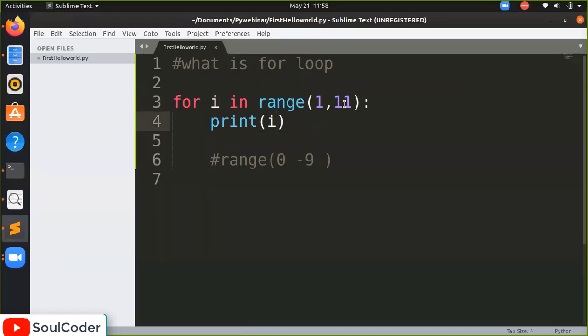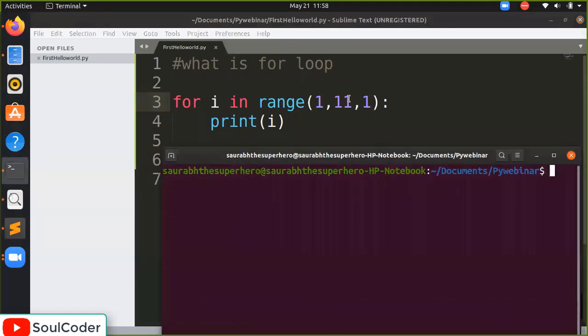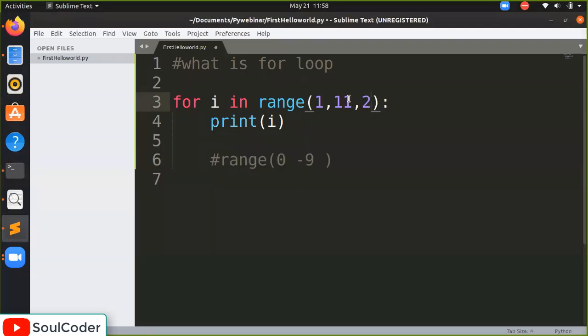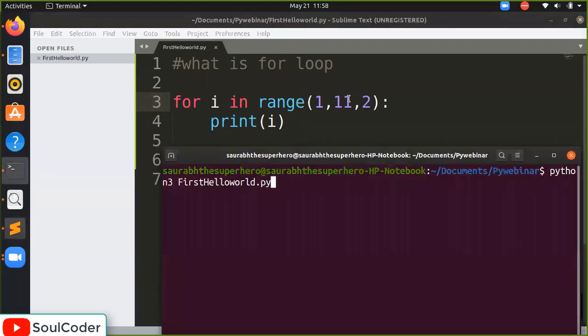So now the value of i is changing. If you want to make a difference between the two values, you can add it here. For example, if I write 1 here, we are iterating from 1 to 11 by 1. It is common sense actually, 1 to 10. But when you say 2, the change between the two values will be by 2. Is that clear? Do you understand what just happened here?